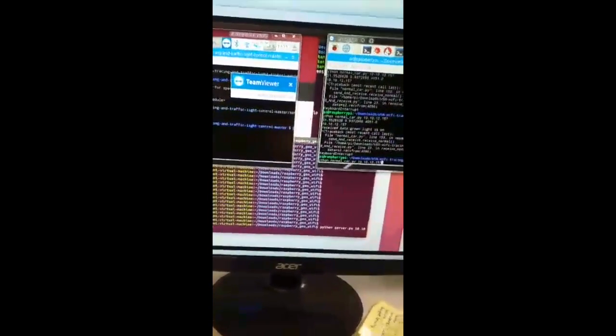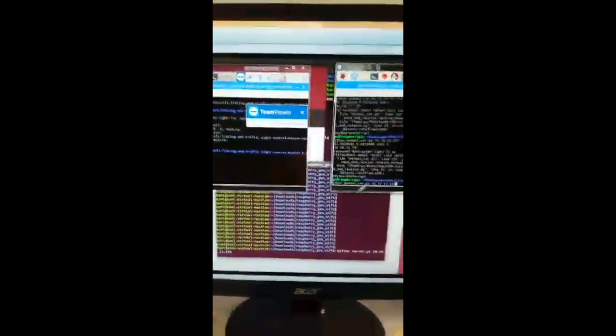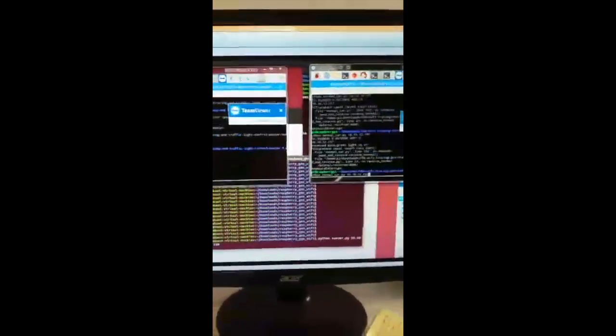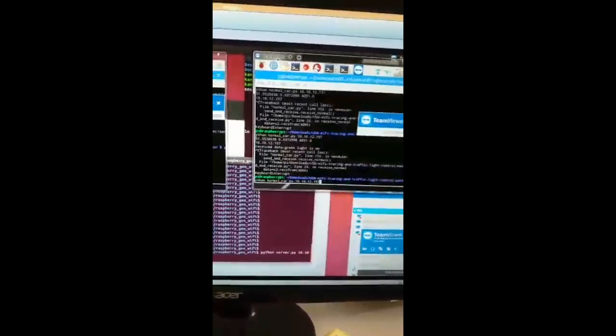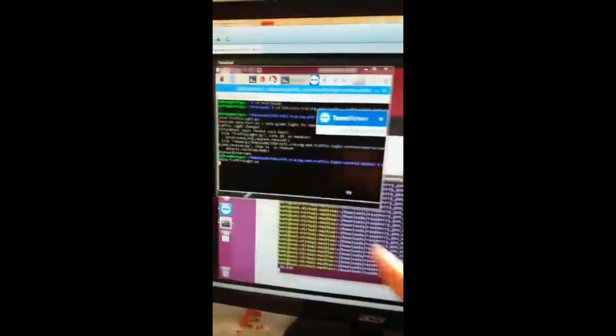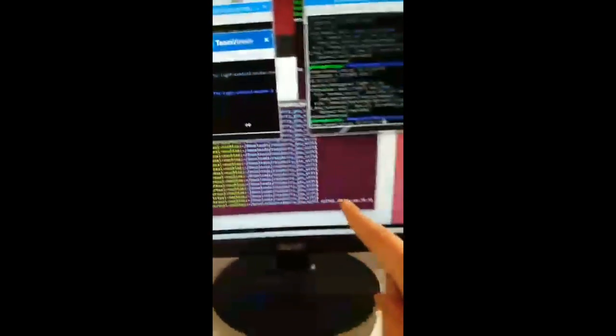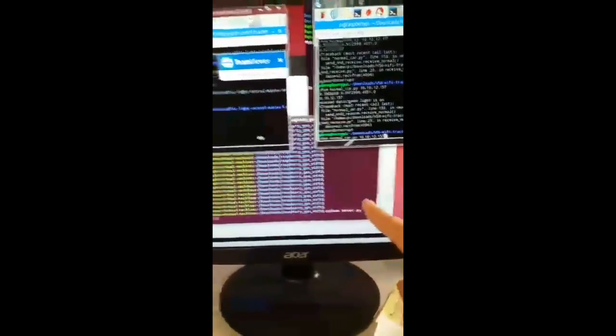Here we need the IP address because we don't have a fixed IP address. Every time we do the experiments we receive a different IP address, so I need to input my IP address as the input parameter. Okay, now we set up the traffic light. We set up our server. They're both waiting for the signal.